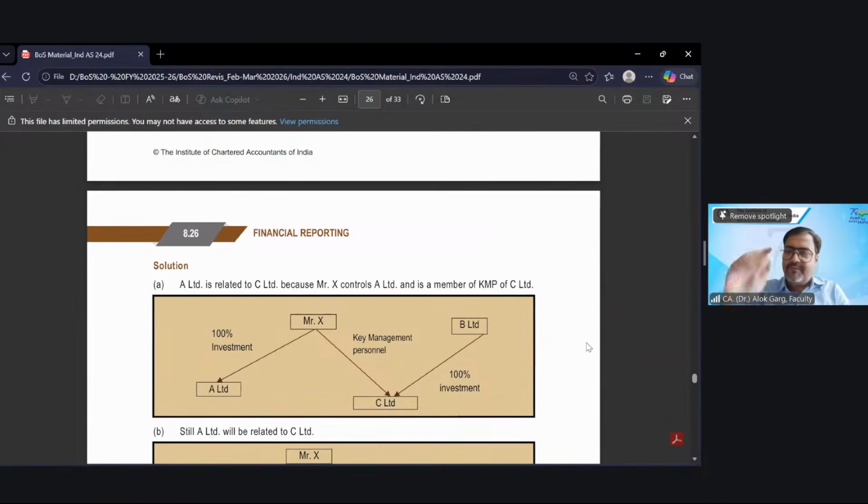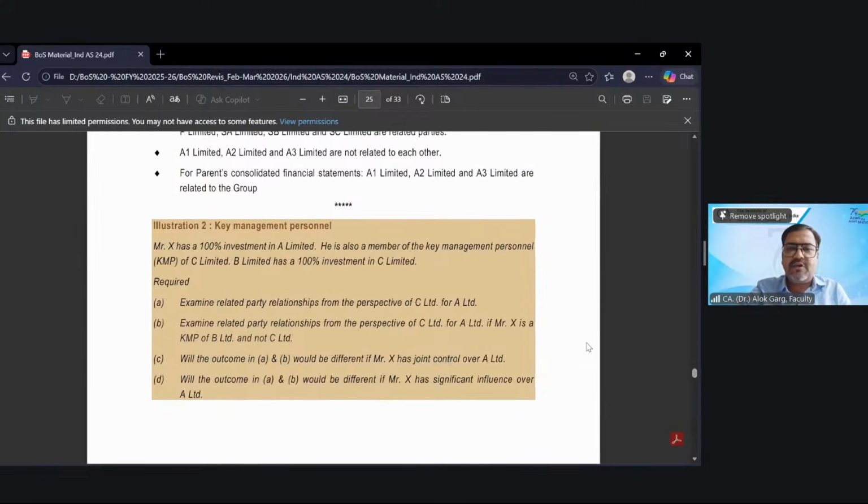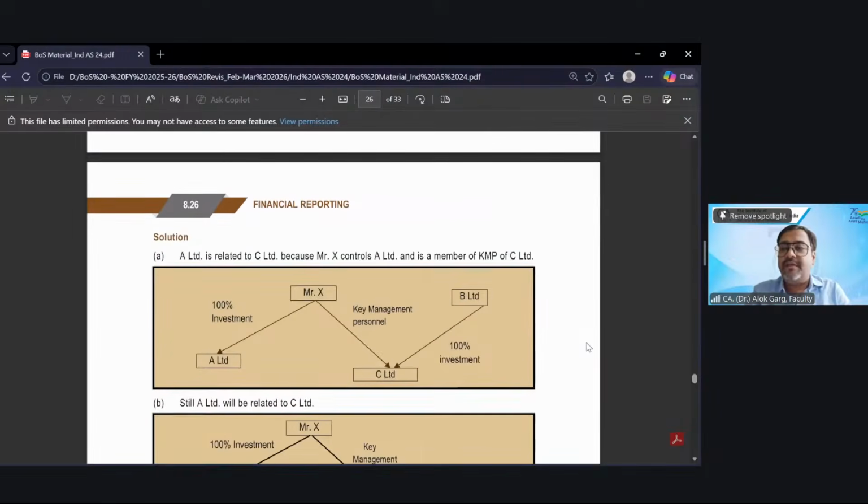B Limited has 100% investment in C. So B being a parent of C, B can influence Mr. X, who is a KMP of C, to take some decisions in A Limited.